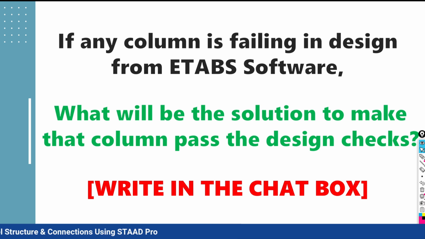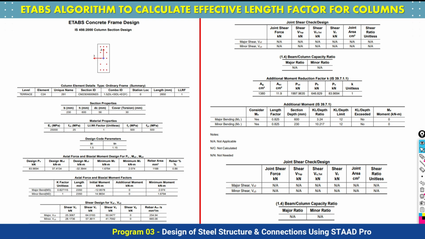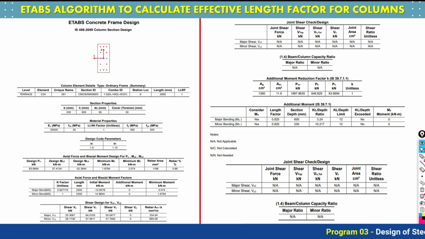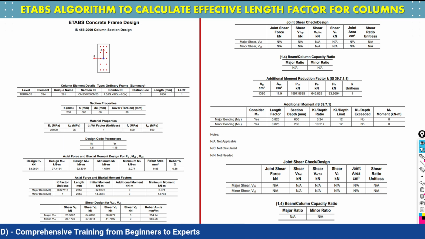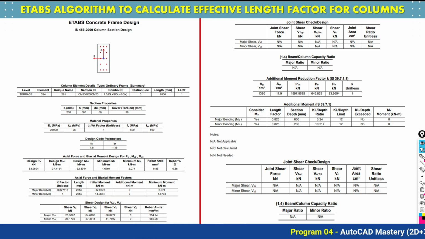You will come to know that by reading the design report of the ETAP software. This is nothing but understanding the algorithm of the software, meaning what steps the ETAP software is going to follow for the column, what steps it follows for the beam, and all the different elements that you need to know. If you are doing a manual calculation, you follow some steps. Likewise, ETAP software follows some steps while doing the calculation. So you need to understand what steps ETAP follows, and that I am going to call understanding of the algorithm.